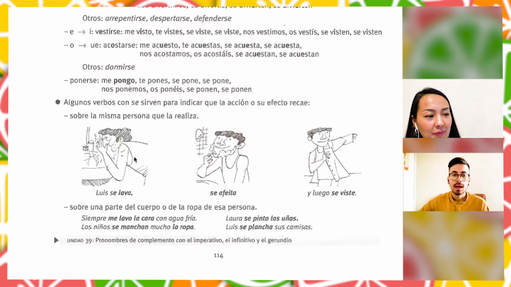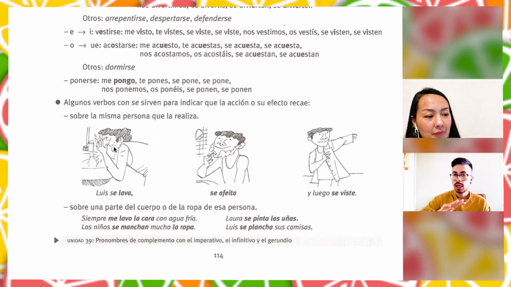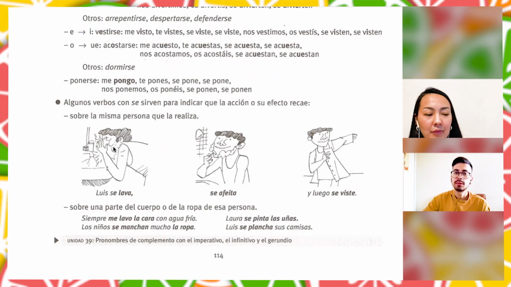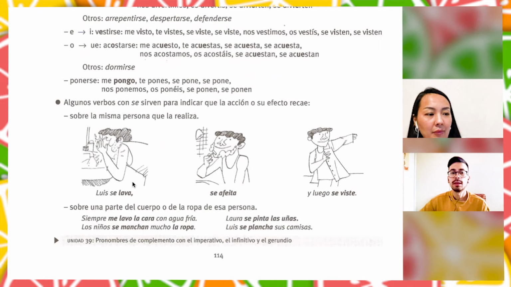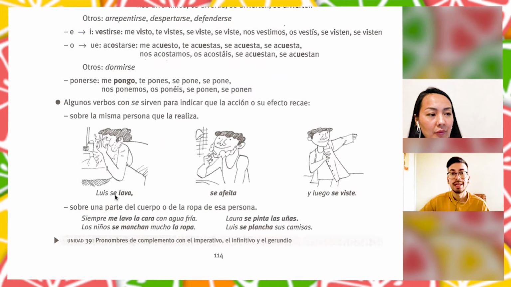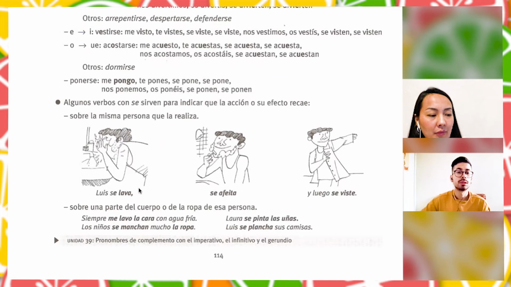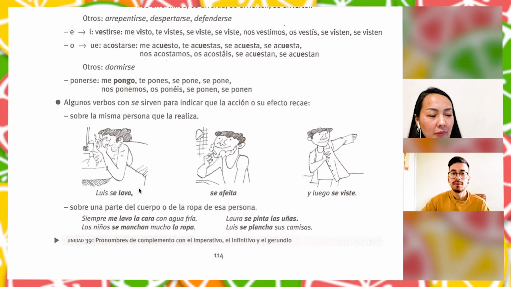Okay, let's see how this verb can be used. As I already mentioned, it turns to any person. For example, with the verb to wash. Luis se lava. So we will use lavarse.